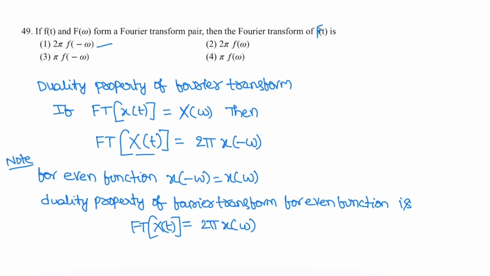If the Fourier transform of small f of t is capital F of omega, then the Fourier transform of capital F of t is 2 pi f of minus omega. It is the duality property of Fourier transforms.